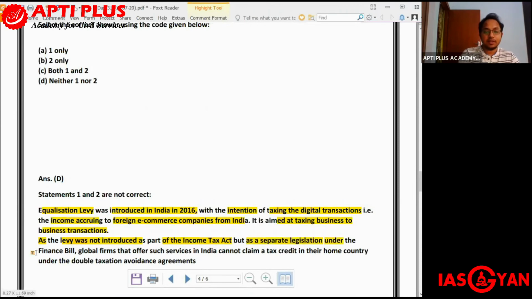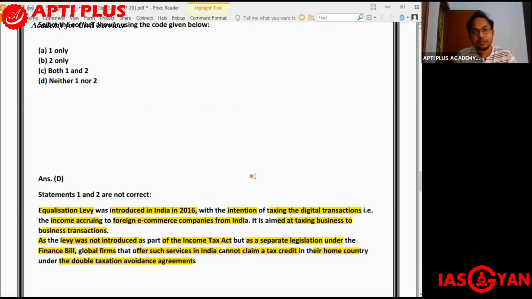legislation under the Finance Bill. So global firms that offer such services in India cannot claim a tax credit in their home country under the Double Taxation Avoidance Agreement. Number one, this equalization levy was not a part of the Income Tax Act, but a separate legislation under the Finance Bill. And the second thing you should remember is that global firms which are deriving money from India and have to pay this equalization levy cannot claim a tax credit in their own country, stating that they have already paid taxes in India.